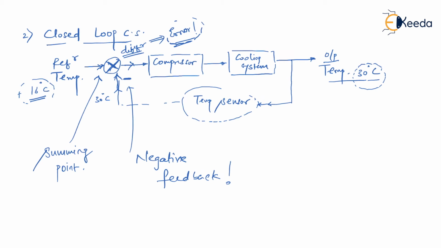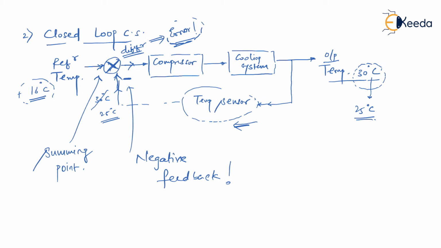The compressor compresses more air in order to get more cooling action, and because of that the temperature lowers to, let's say, 25 degrees Celsius, because now the cooling action has started. But it doesn't reach 16 degrees Celsius immediately. Still it is sensed by the temperature sensor. This time the actual temperature is not 30 degrees Celsius, it is 25 degrees Celsius.